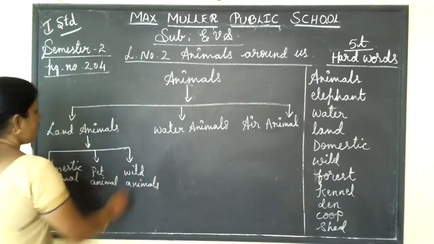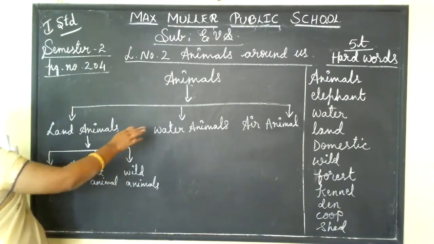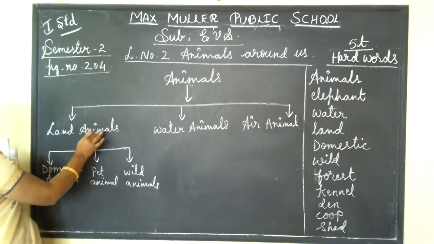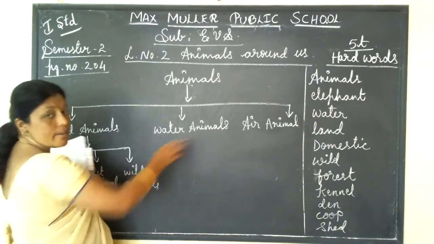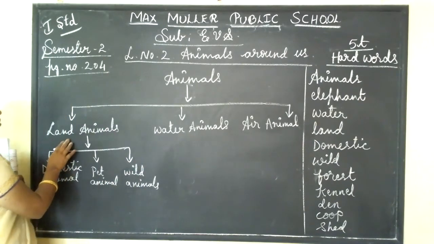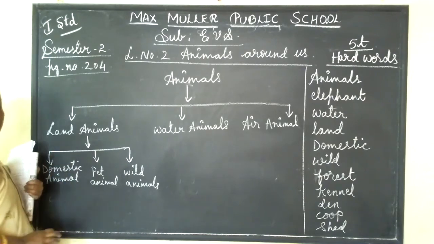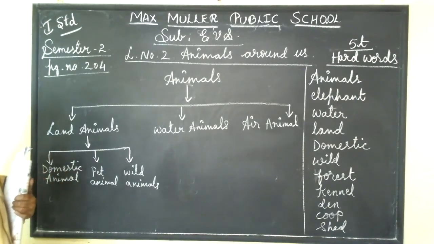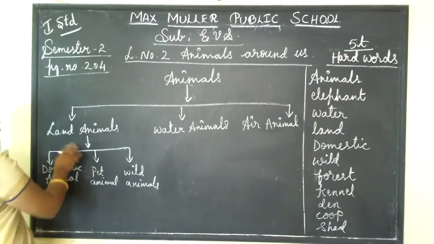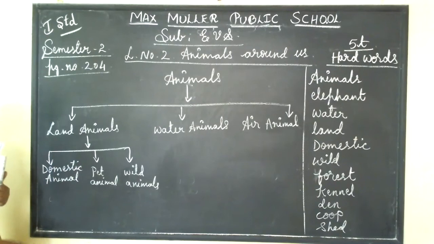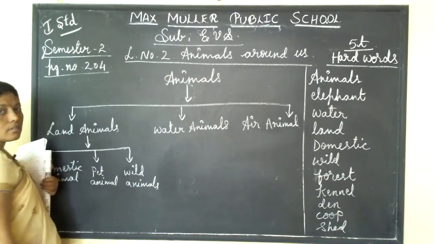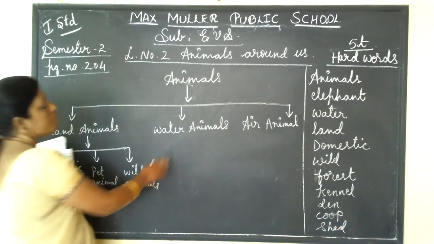Understood, children? Yes. First, animals we have classified as three types: land animals, water animals, and air animals. Come to the land animals, we'll see each briefly. What is meant by land animals? Some animals live on land, they are called land animals, isn't it? In land animals, again we are further classifying domestic animals, pet animals, and wild animals. Are you understood? Yes.